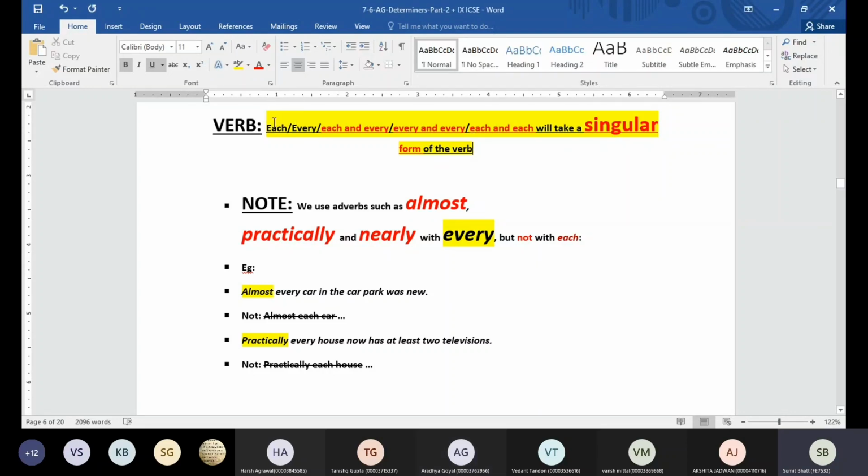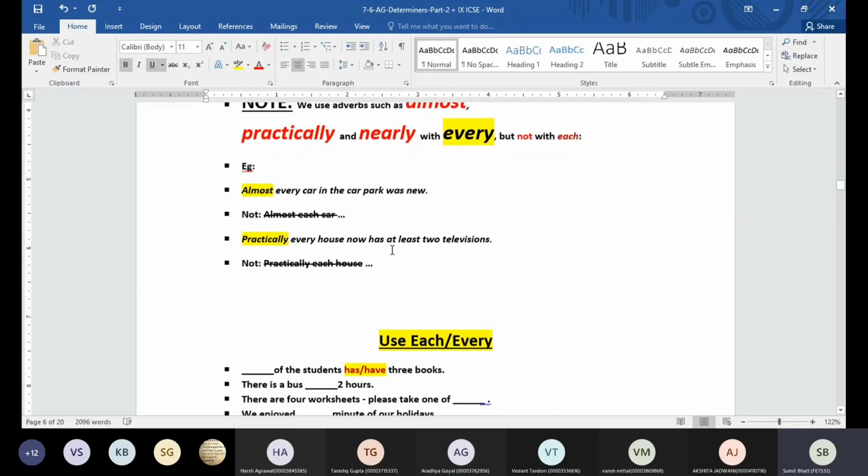Otherwise, grammatically, only these two words are there, each and every. I can say each mother and each father. I can say every boy and every girl. That's how we can make the sentence.